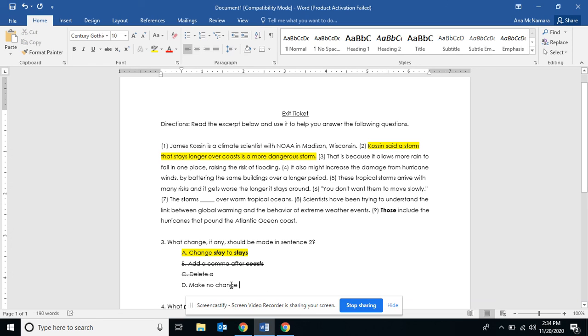And D, make no change. This one's also incorrect because like we saw here, we needed to change the word stay to stays to match the verb to the singular subject storm. So A is the correct answer.